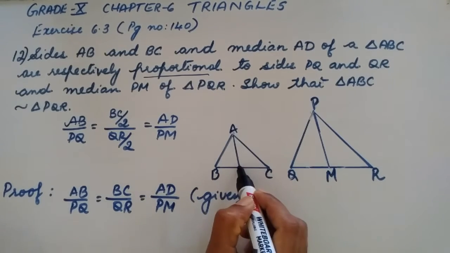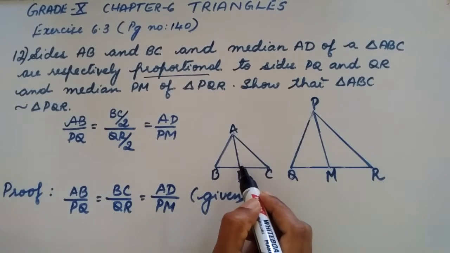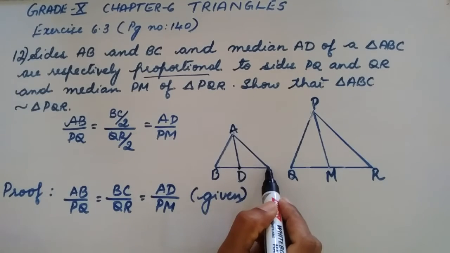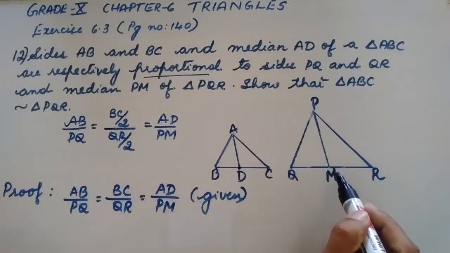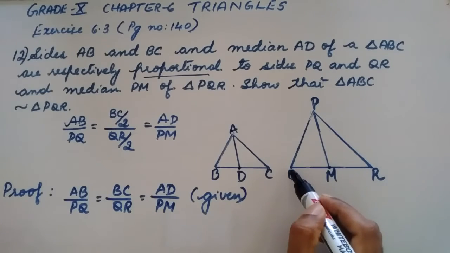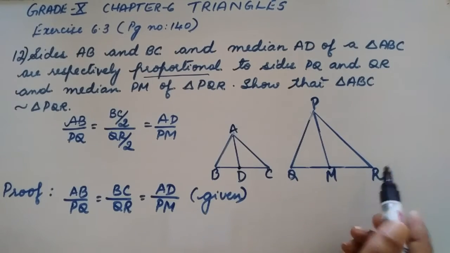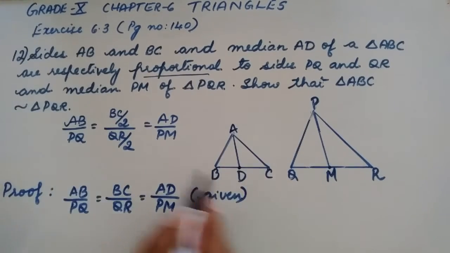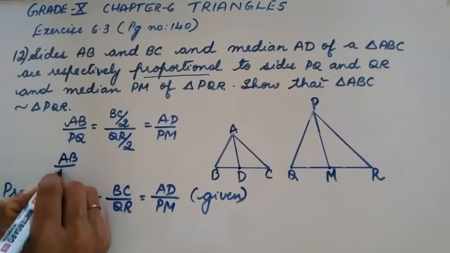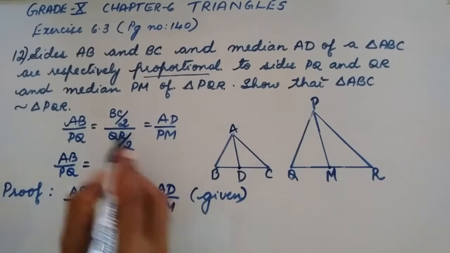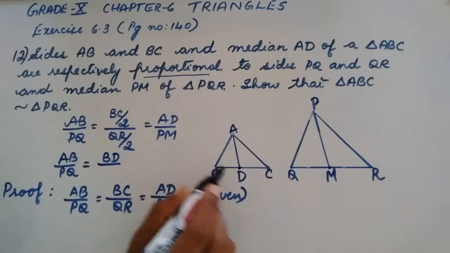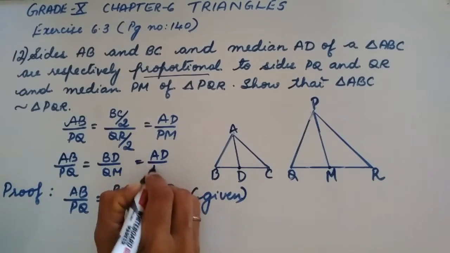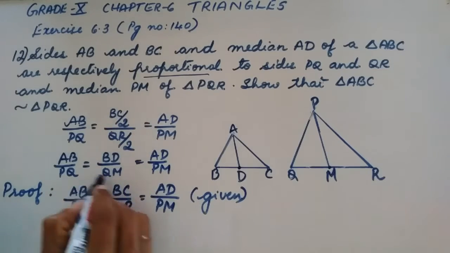We know that AD is the median. So what is median? Median is the midpoint of BC. And here median PM, this point is the midpoint of QR. So BC by 2 will give BD, isn't it? So AB by PQ is equal to, BC by 2 is BD and QR by 2 is QM, which is equal to AD by PM. So this is equal to this one.